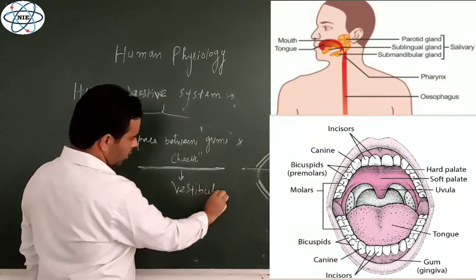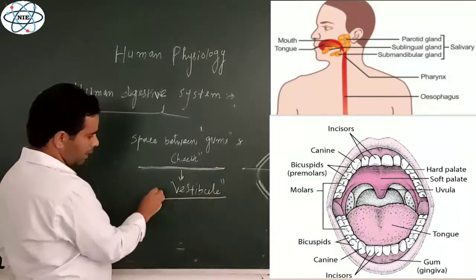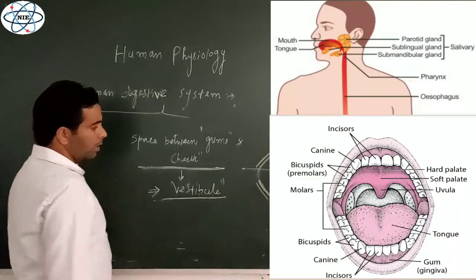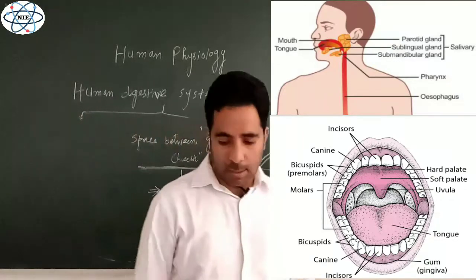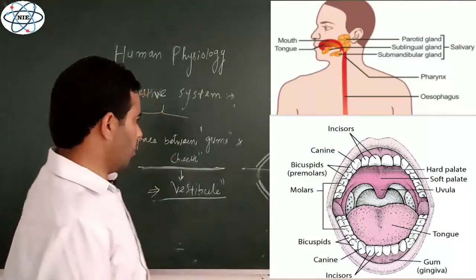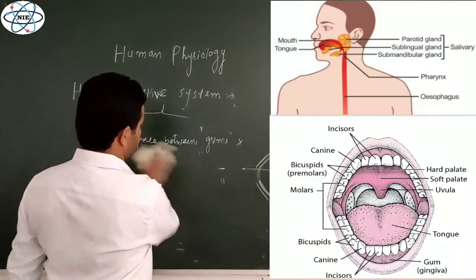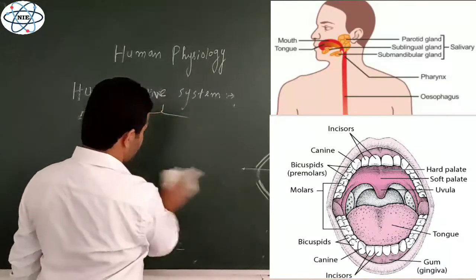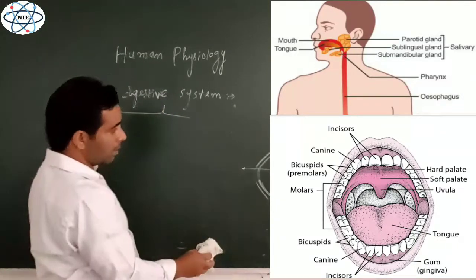So this is one more thing in the buccal cavity, that is vestibule. What is vestibule? It is a space between the gums and the cheeks, right? Now, another thing in the buccal cavity, there are various structures in the buccal cavity.